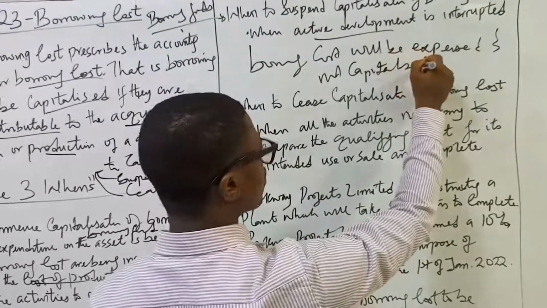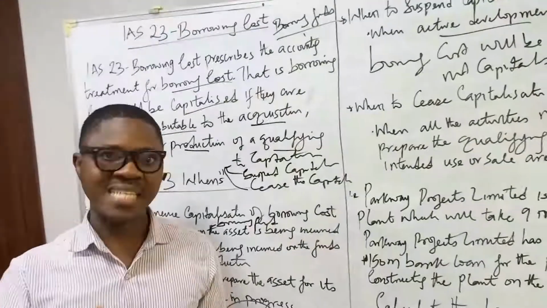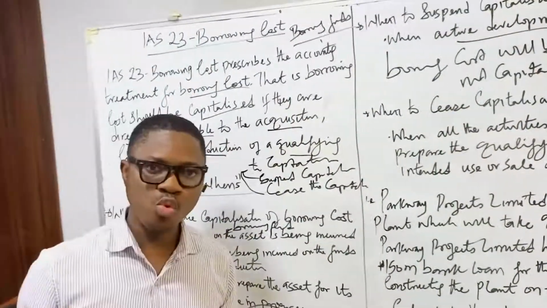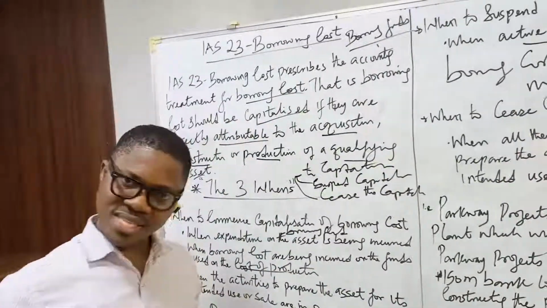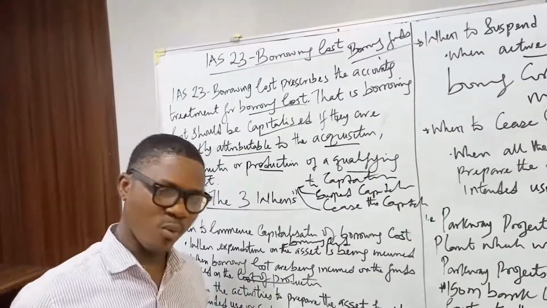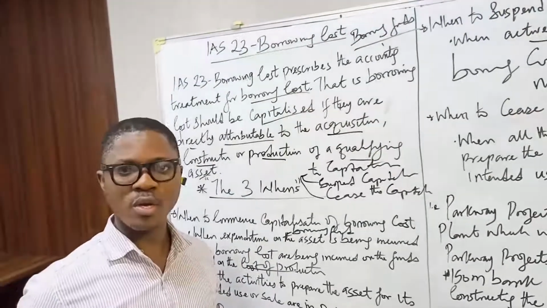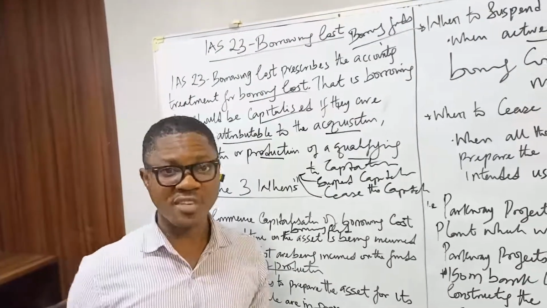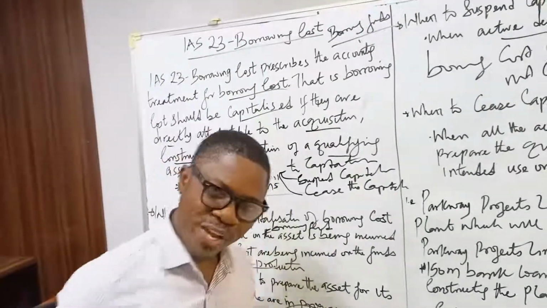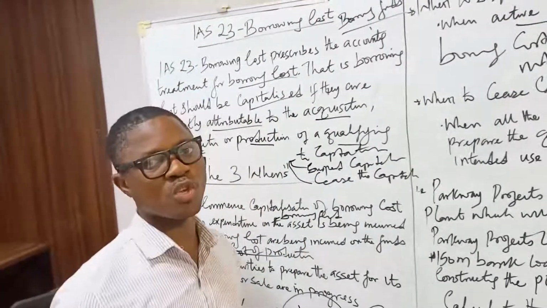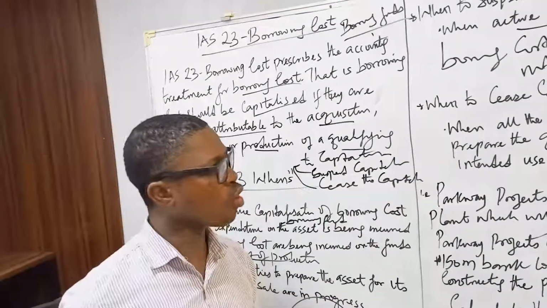In any situation, knowing fully well that if IAS 23 is not applicable, capitalizing borrowing costs with respect to construction, acquisition, and production of qualifying assets, once they are not attributable, what does that mean? That means the natural treatment of interest, finance costs or borrowing costs will be expressed in the profit or loss account. So once there is suspension, the borrowing costs during those periods of suspension of active development will be expensed to the profit or loss account.